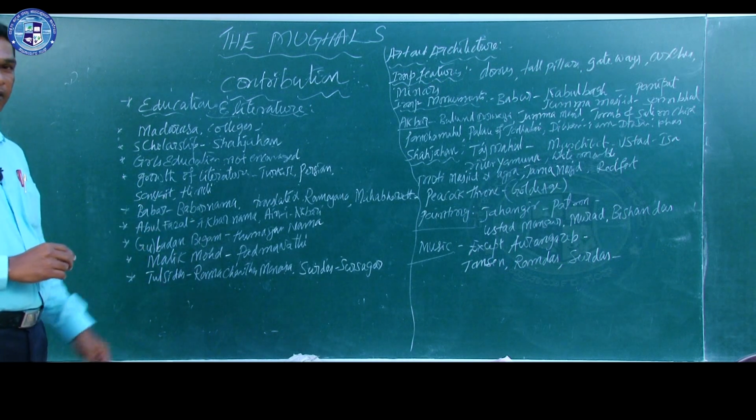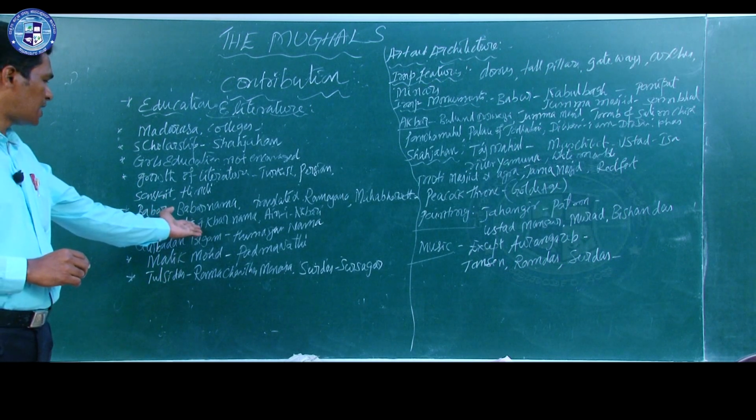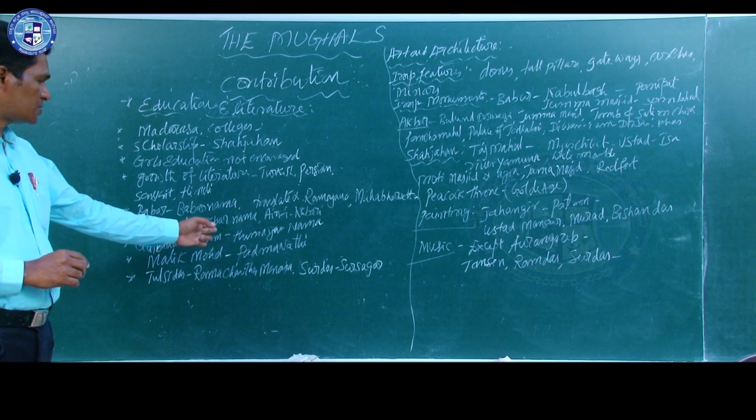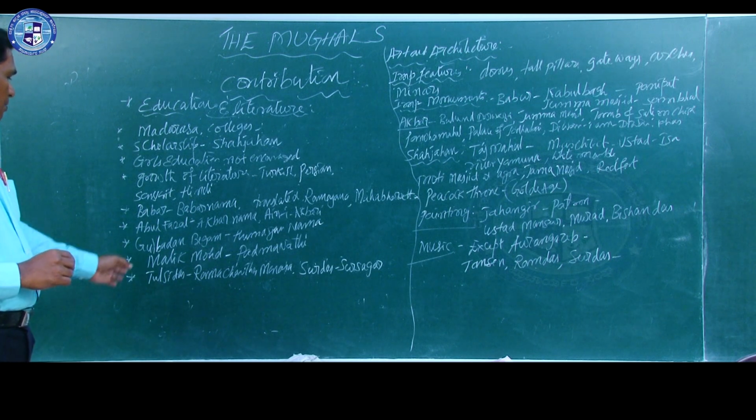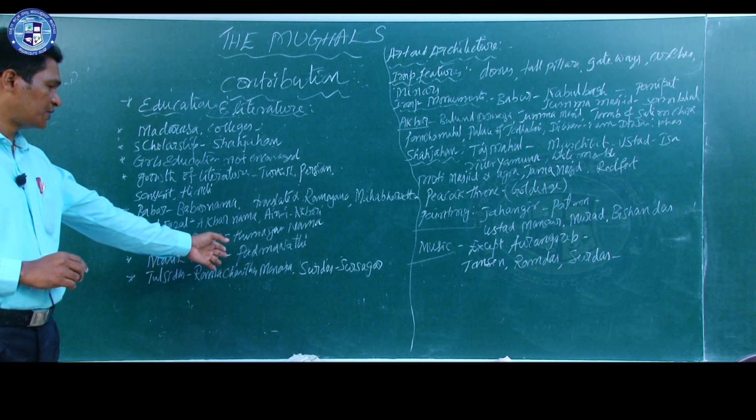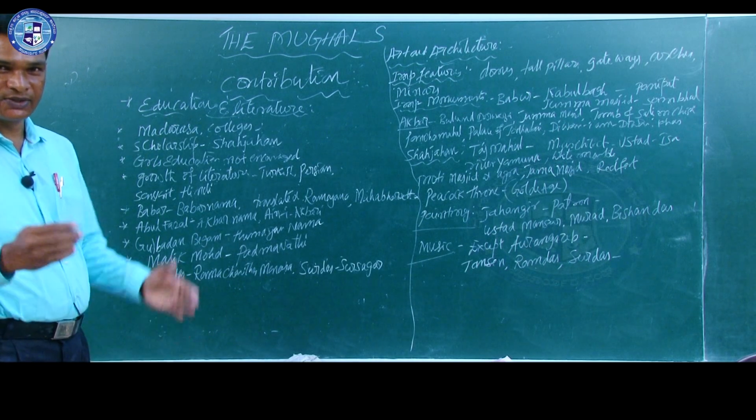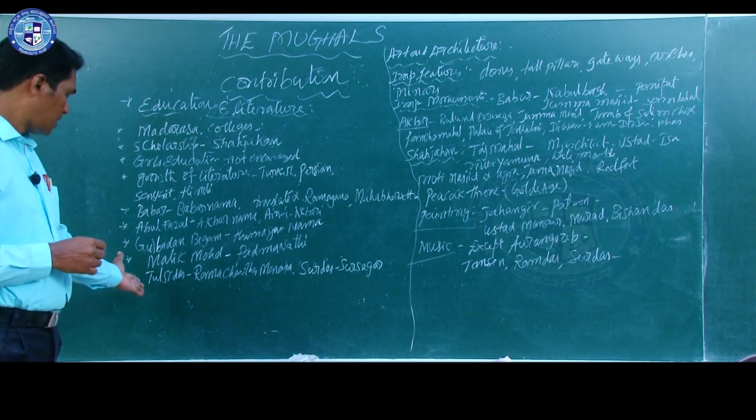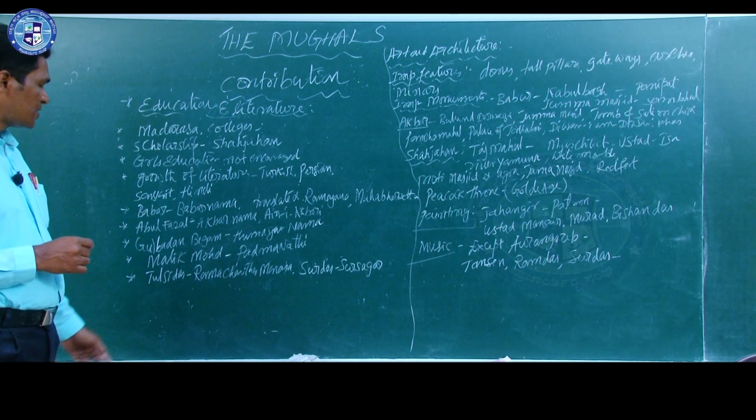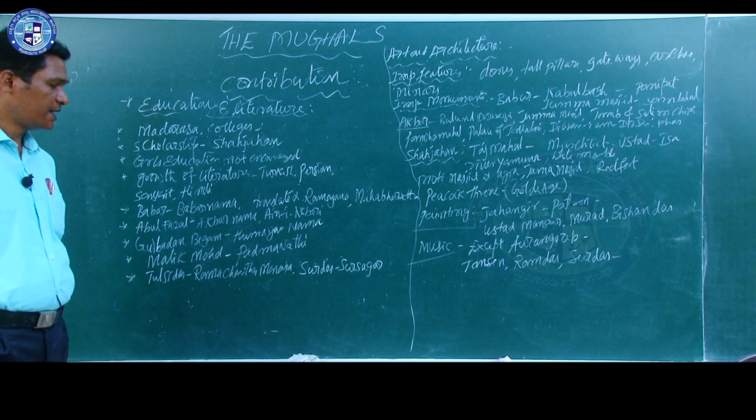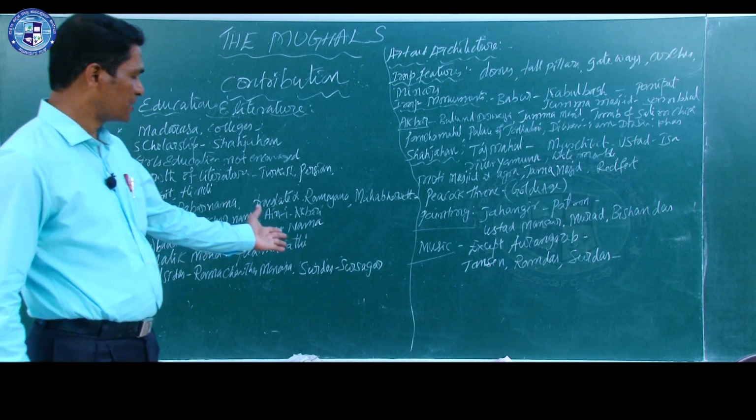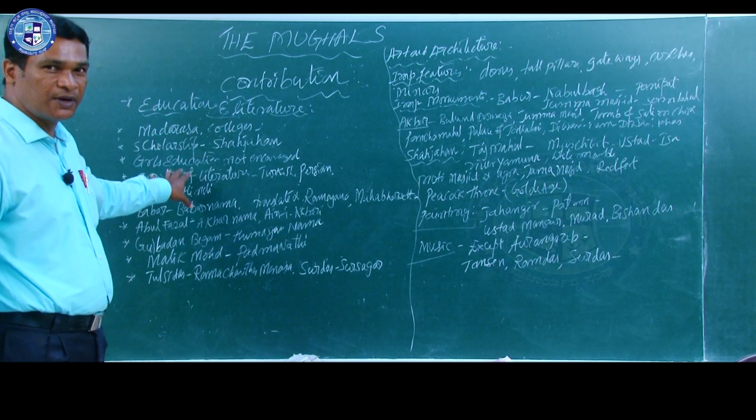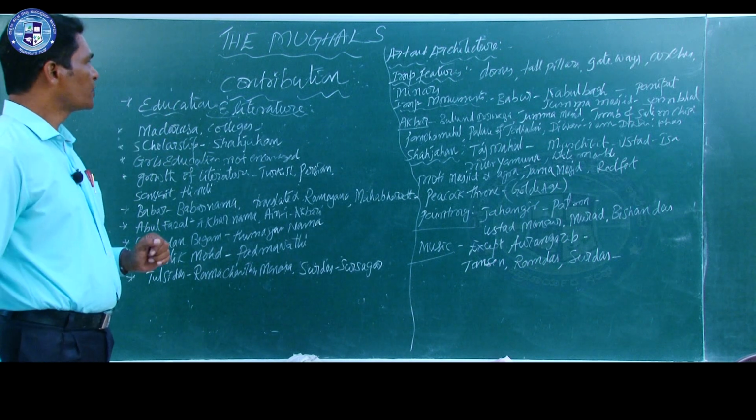Then Abul Fazl was a great historian. He wrote Akbar Nama and Ain-e Akbari. Then Gulbadan Begum wrote Humayun Nama, and Malik Muhammad's important literary work is Padmavati. We know the story of Padmavati and Alauddin Khilji. Then Tulsidas's important literary work is Ramacharitamanasa, and Surdas's important literary work is Sursagar. So, these are the important literary works which were written during the period of the Mughals.